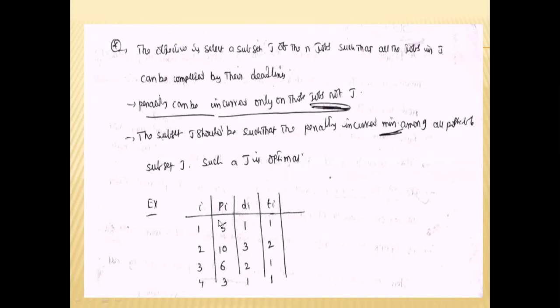Suppose job 1, job 2, job 3, that is I1, I2, I3, and job 4. The penalties for job 1, job 2, job 3, job 4 are 5, 10, 6, 8. The deadlines of the jobs are 1, 3, 2, 1, and then the processing time. Actually, in the greedy method,